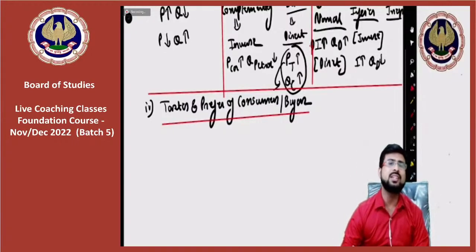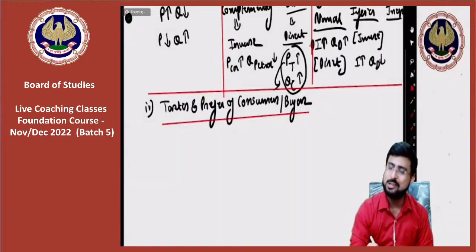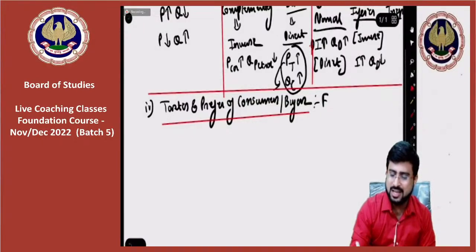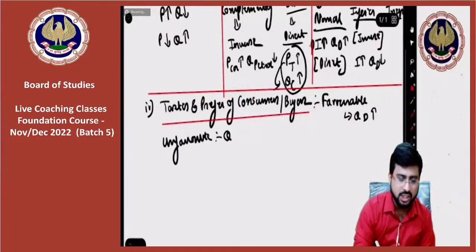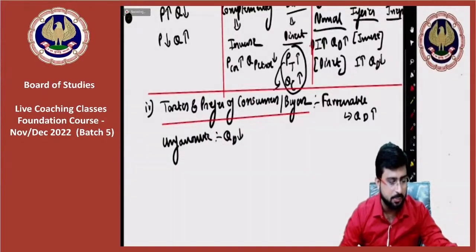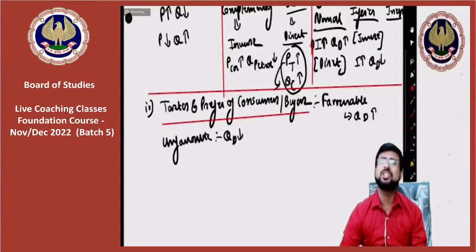Tastes and preferences of the consumer. So my dear friends, in case of tastes and preferences, the answer is very simple. If consumers are liking the taste, that is, they have a favorable opinion of the product, the quantity demanded will rise. And if the consumers have an unfavorable opinion about the product, they don't like the product, so quantity demanded will naturally fall. So this was point number 4.